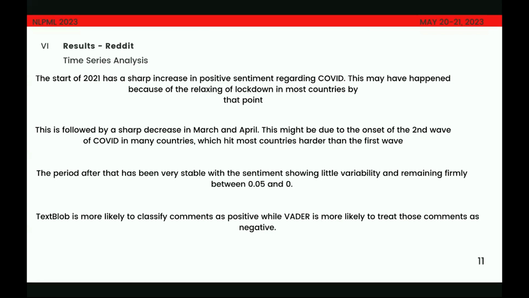Also, as I said, TextBlob was more likely to classify comments as positive, while Vader was more likely to treat those as negative, and they often differed in their results. So, while TextBlob said that a certain period was more positive, Vader most of the time connoted the opposite. Yeah. Next slide.